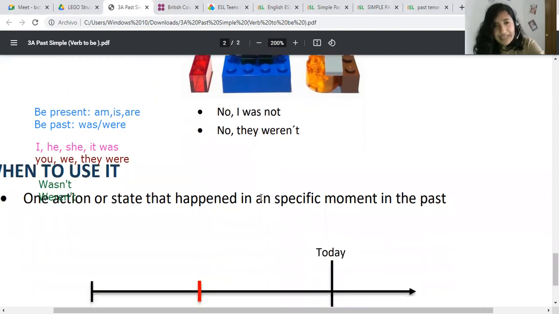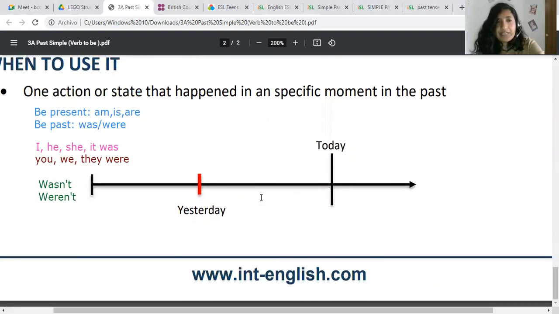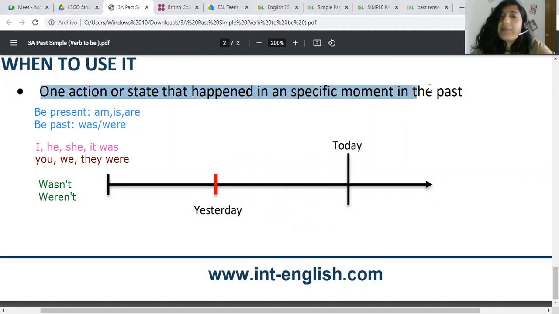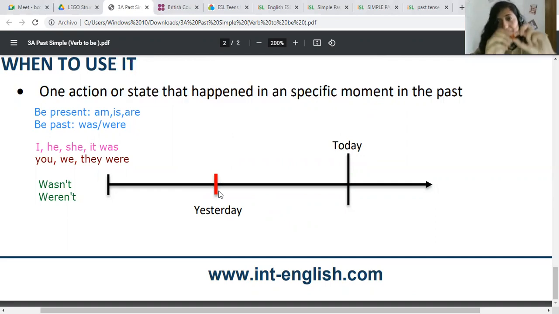Now, to finish, we're going to have a look at a couple of things. So when do we use it? Yeah, when is it that we're going to use the verb in past? So we want to use it when the action or state happened in a specific moment in the past. Siempre sabemos en qué momento, ¿cierto? Hace 2 días, ayer, hoy en la mañana, que eso ya es pasado. Vamos a estar usándolo, ¿listo? Y recuerda que hoy estamos enfocadas por el momento en este de aquí.